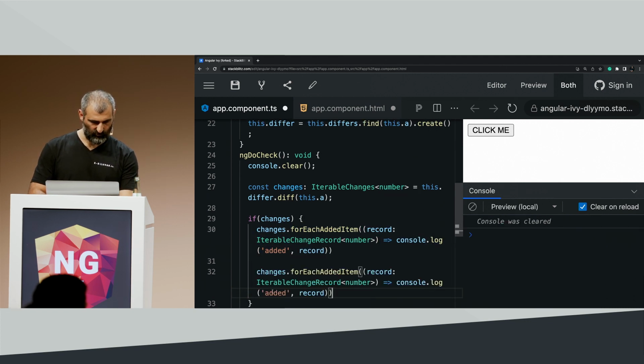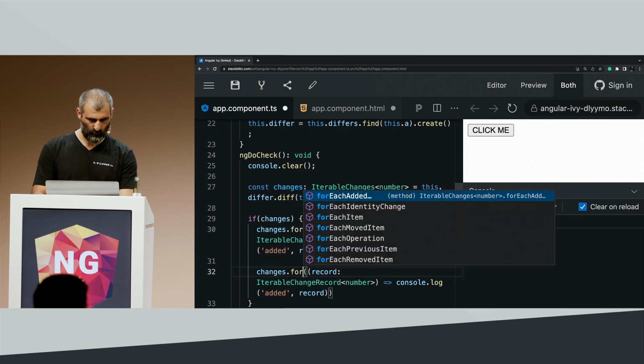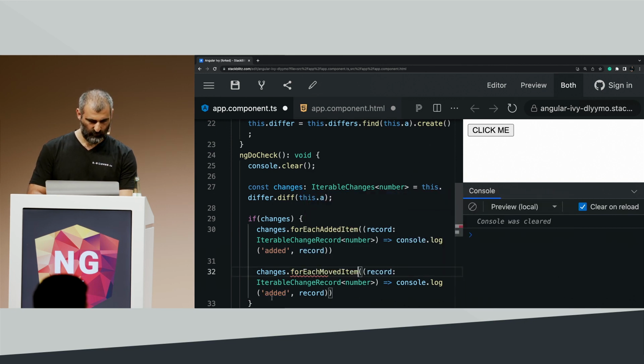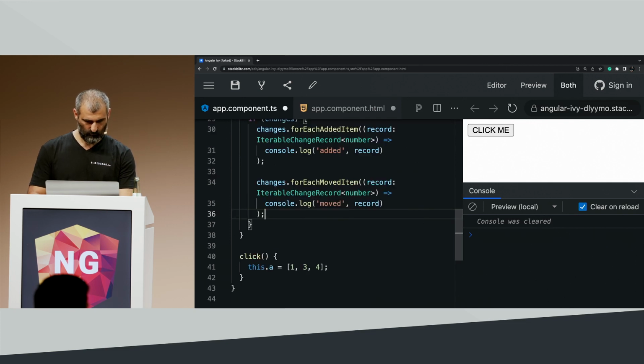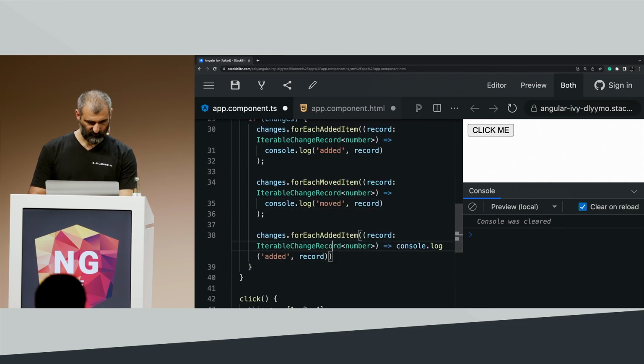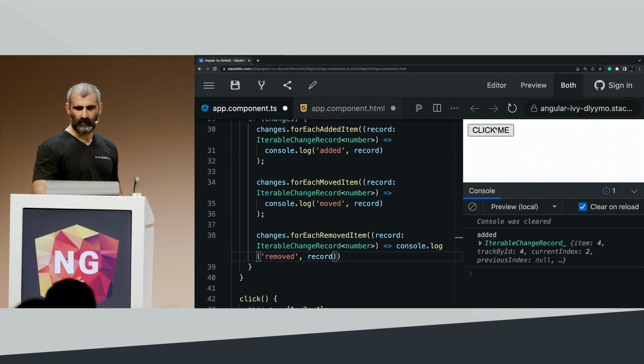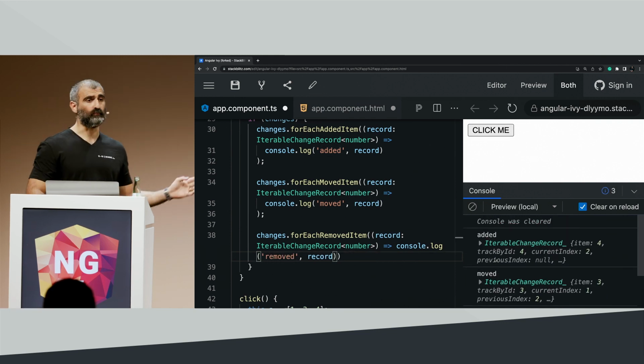Pretty nice, no? Now let's also add the moved and removed. So for forEachMoved, change this one to moved. The same goes for removed. Great. Now I see that I get all of them.